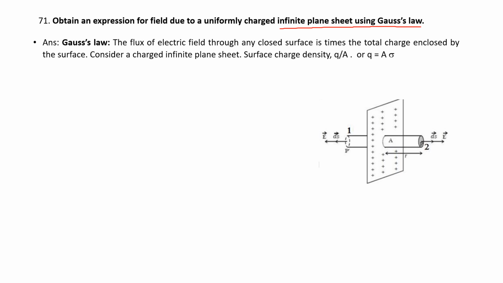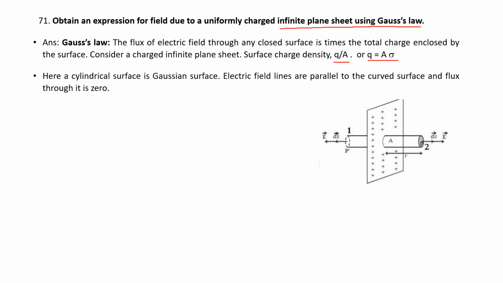Consider an infinite plane sheet with surface charge density sigma, which is Q by A. By definition, the surface charge density is Q by A, or Q is equal to A into sigma.